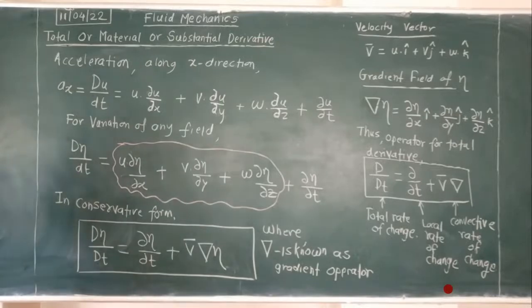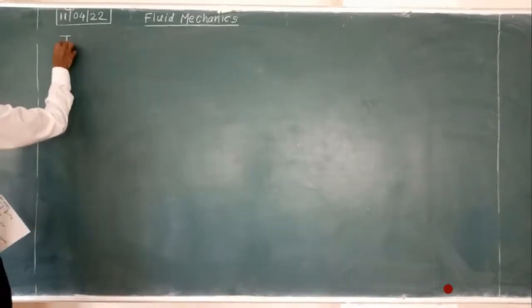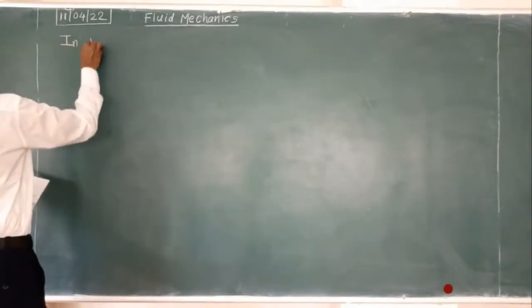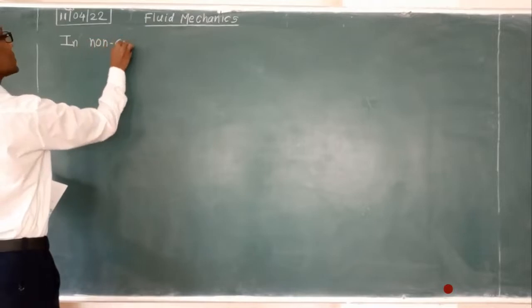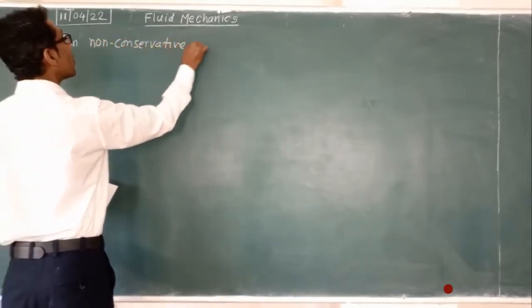Have you understood these terms first of all? So now we will see the conservative and non-conservative form.